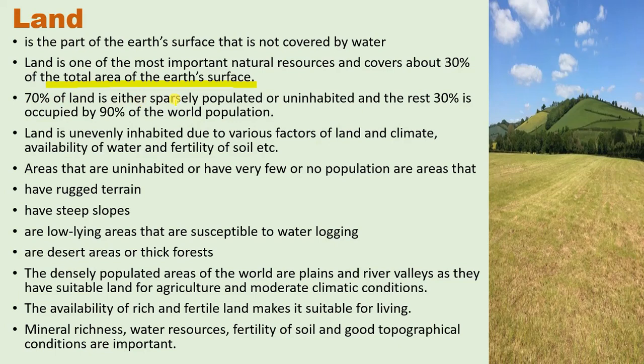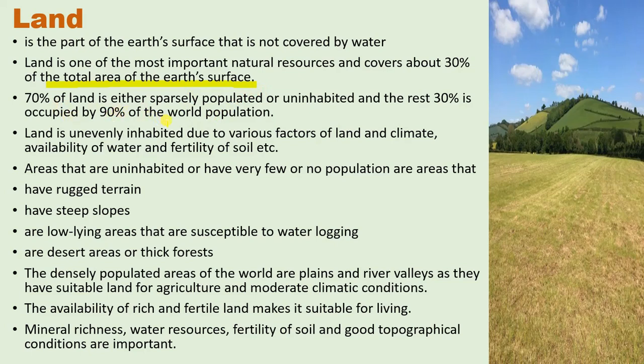70% of land is either sparsely populated or uninhabited, meaning people do not live on that part of land. And the rest 30% is occupied by 90% of the world population. So students, see here how uneven the distribution of population is. That 70% of land is either sparsely populated or uninhabited, and the rest 30% is occupied by 90% of the world population.